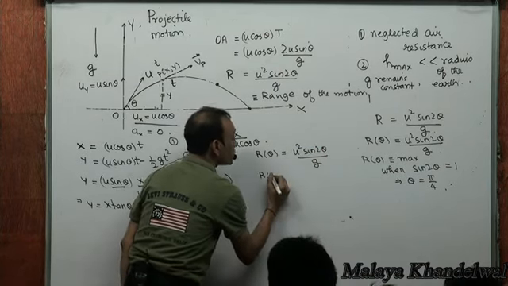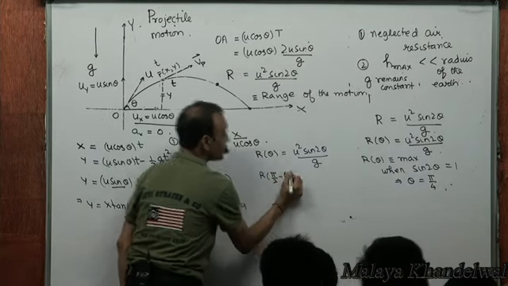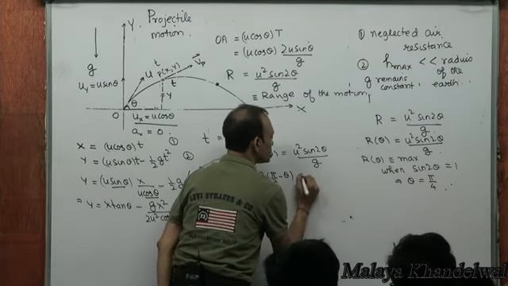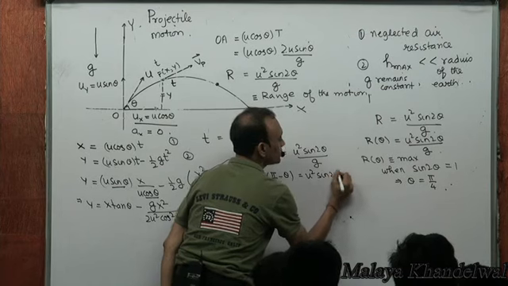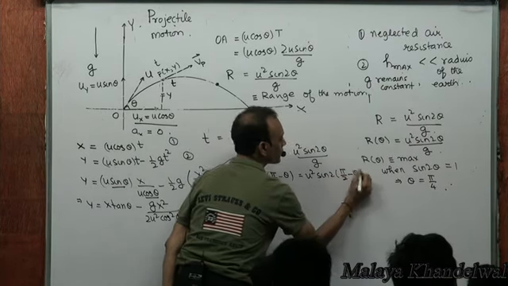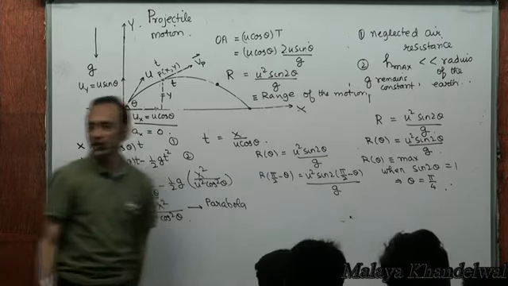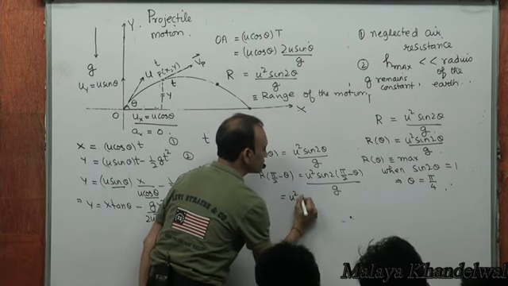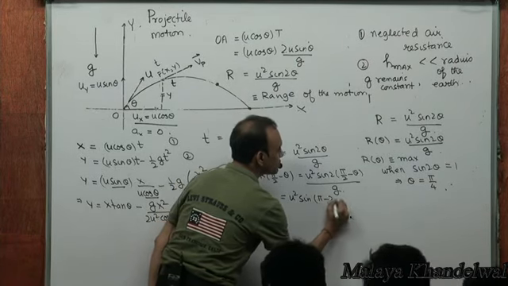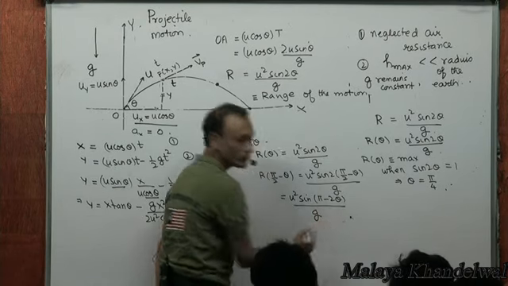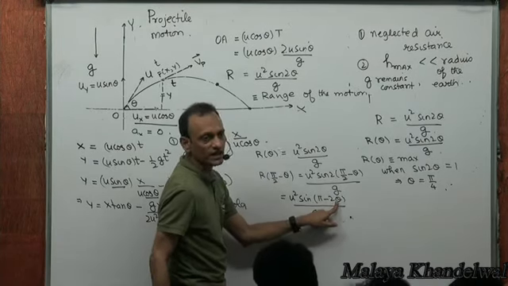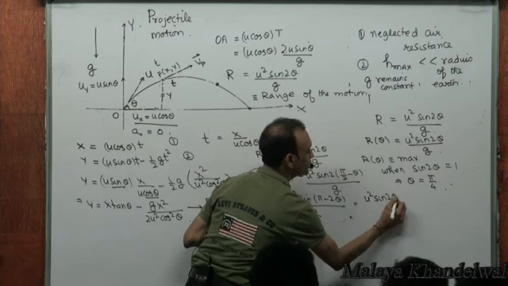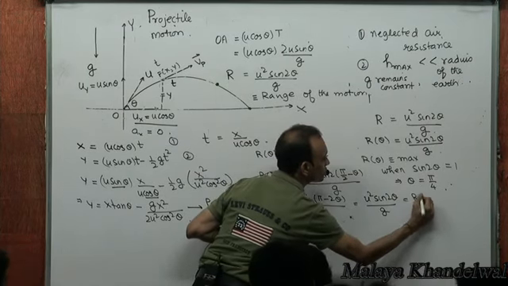Range at 90 minus theta: that means if you launch at 90 minus theta instead of theta, replace theta by 90 minus theta, you get the range at 90 minus theta, which is u squared sine pi minus 2 theta by g. But sine pi minus theta is sine theta, right? So this is u squared sine 2 theta by g, which is the same as range for theta.